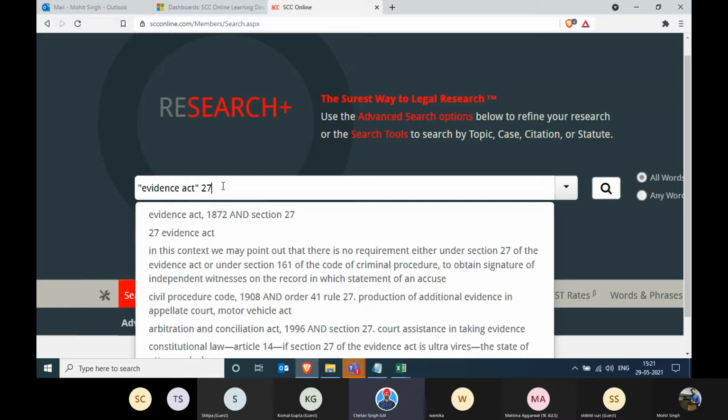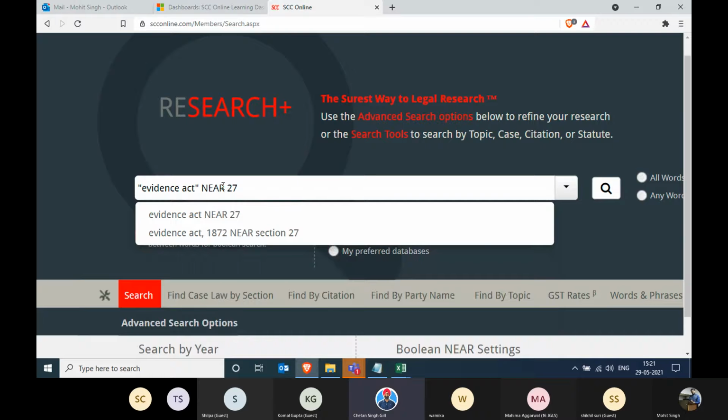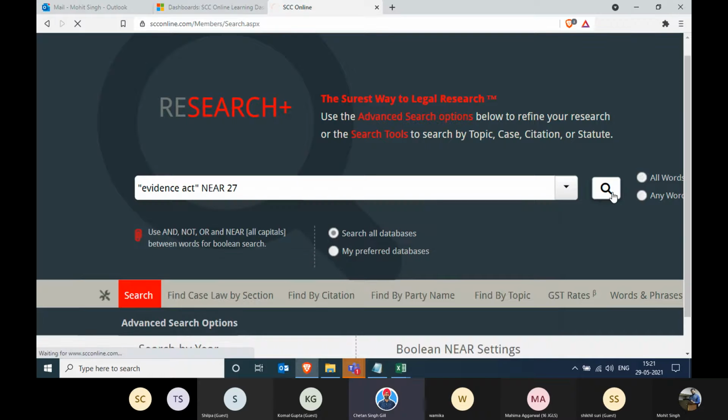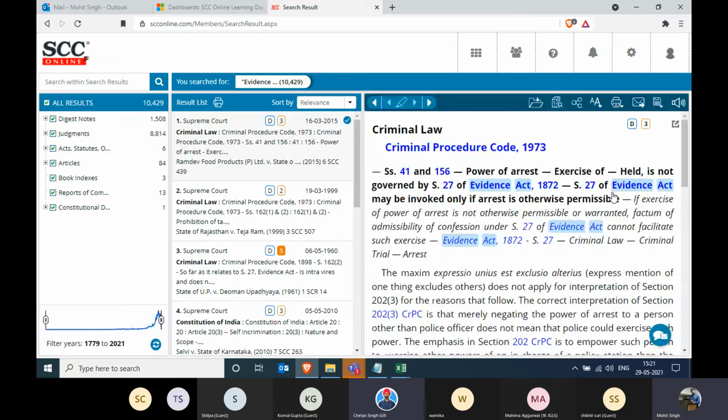So when I want any two words or three words appearing next to each other or within one sentence, all I have to do is put the word near in between. I have to literally type the word near. Mohit, near has to be in capitals, and start search. I've never done this search before, so I have to see if the results are more or less. There were 2,000 before. So there are 10,000 now. So you can see the number has increased drastically. I think 5 times now.